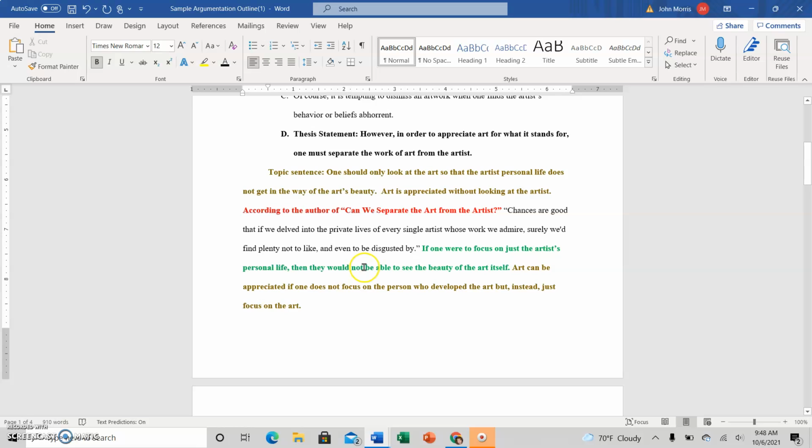Now, you may need to go back and reread the paragraphs and make sure that you have everything flowing smoothly together, that everything makes sense. Sometimes when we separate things out in a sentence outline, we're really just focused on what each part of the outline required is doing. So we're just meeting those requirements. They don't always flow together well, so sometimes we need to add some transitions.